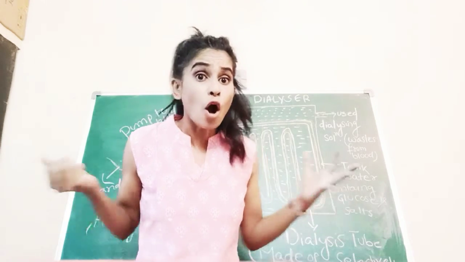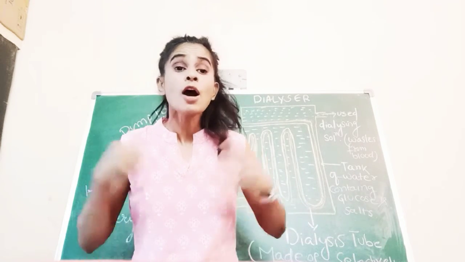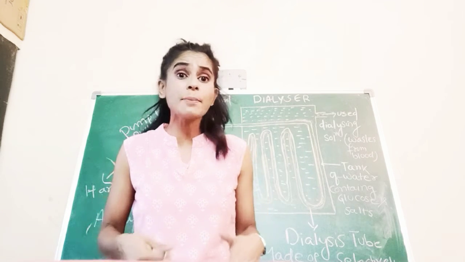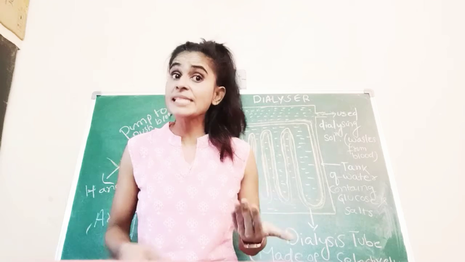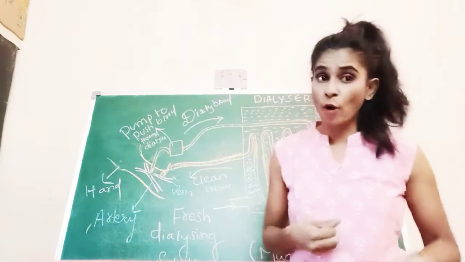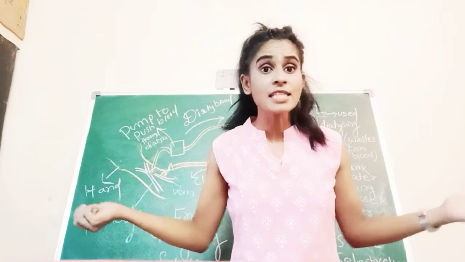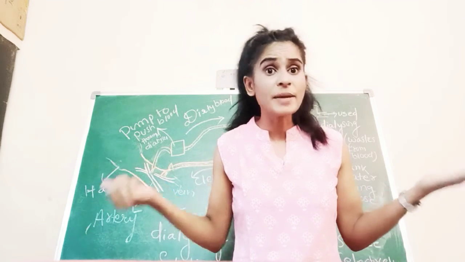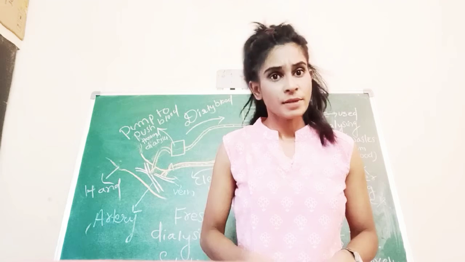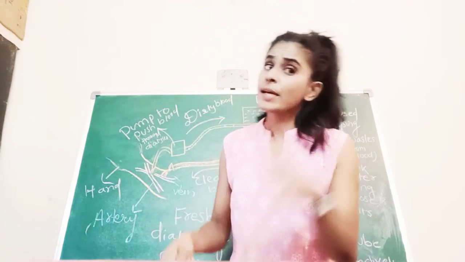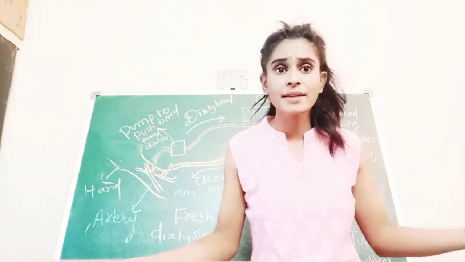Of course, all the waste products of the blood, all the nitrogenous waste, get accumulated inside the body. If toxins get accumulated inside our body, ultimately it leads to the death of the person. If your toxins are not removed from the body, then definitely the person may die.